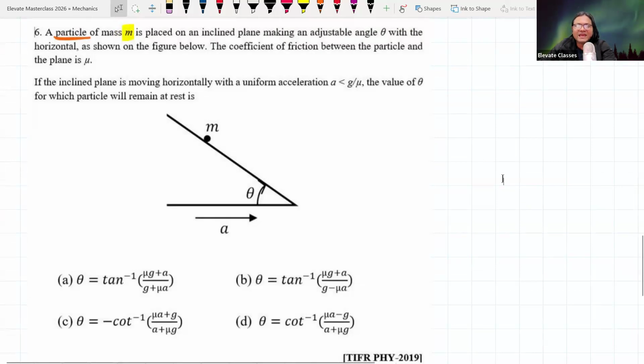A particle of mass m is placed on an inclined plane, making an adjustable angle theta with the horizontal as shown in the figure. The coefficient of friction between the particle and the plane is mu. If the inclined plane is moving horizontally with a uniform acceleration, the value of theta for which the particle remains at rest is what?